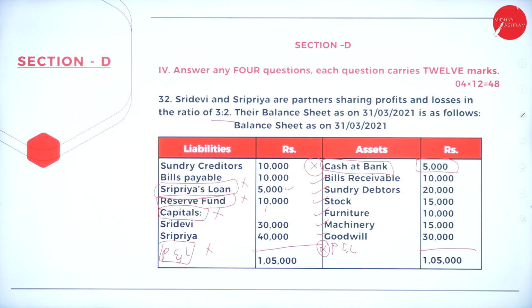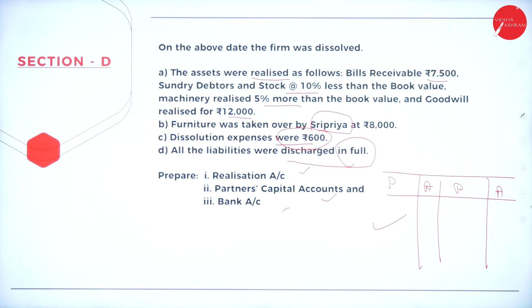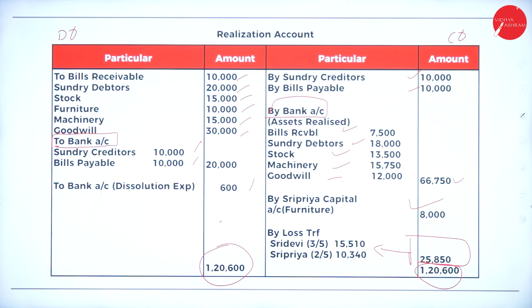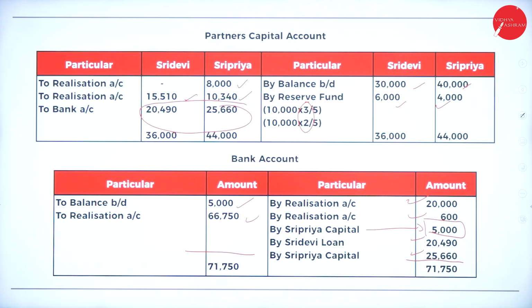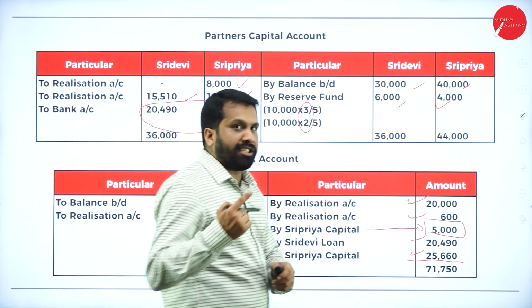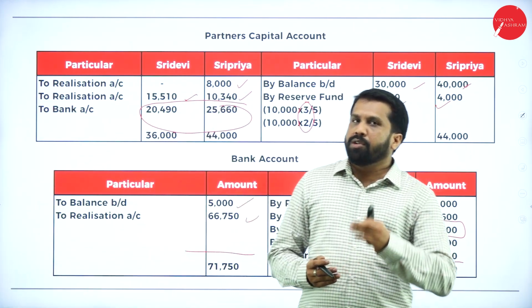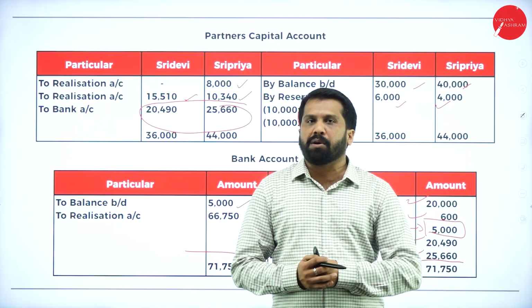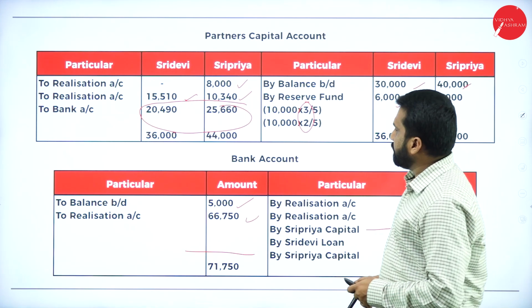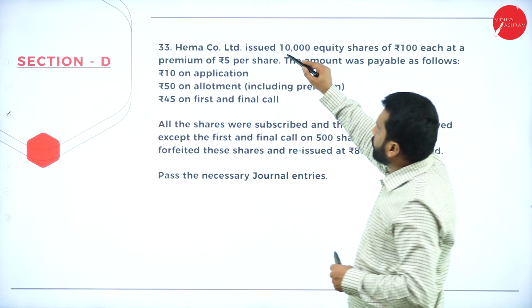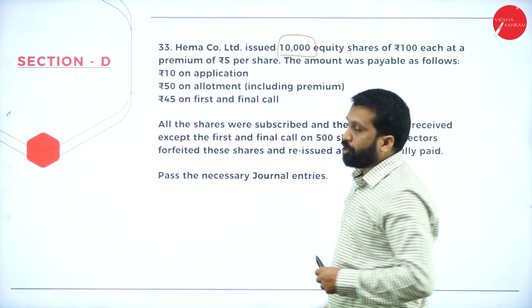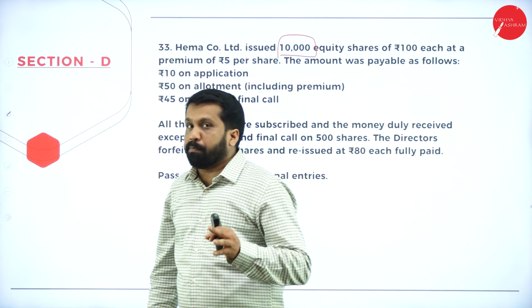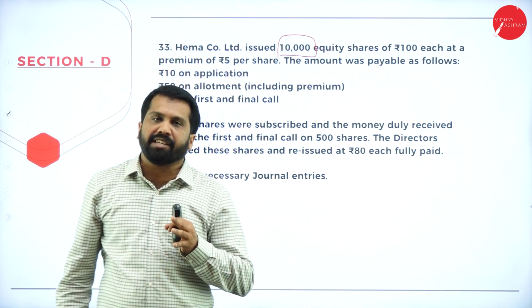This is your question. Adjustments, your solution, realization account, partners capital along with bank. So we'll move to your next problem, that is nothing but your ratios as well as your comparative or common size balance sheet. Hema Company Limited issued 10,000. This is what? Issue of shares. Compulsory question and easiest one.